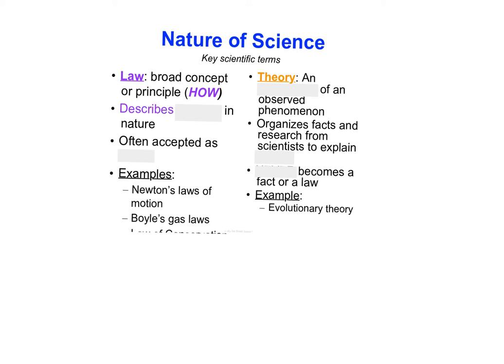So looking at a few more scientific terms, we now need to talk about the difference between a law and a theory. A law is a broad concept or principle that is focused on the how. It is often describing the patterns in nature and is often accepted as facts. Whereas when we look at theory, this is an explanation of an observed phenomenon. It organizes facts and research from scientists in order to explain the why. It also never becomes fact or law. So an example of this that we'll talk about is evolutionary theory.